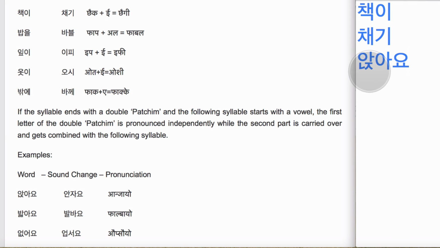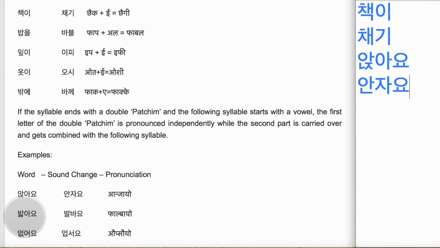So in this case what will happen is the first Pachim character will remain in its place and it will be pronounced independently like na, and the second one will move, it will be carried over to the next syllable and it will combine with the vowel. So we will pronounce it as anjayo. So you see that this chiyat has combined with a and is being pronounced as ja because it's in the middle position. If you remember the Hangul pronunciation rule that we have studied, it's ja, so anjayo.